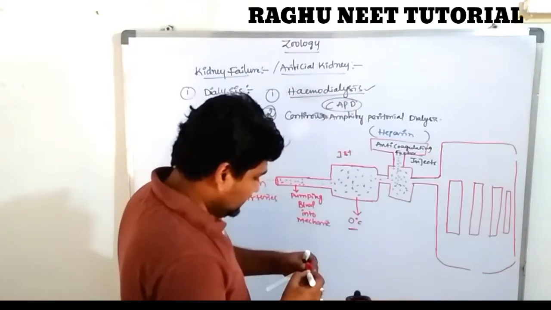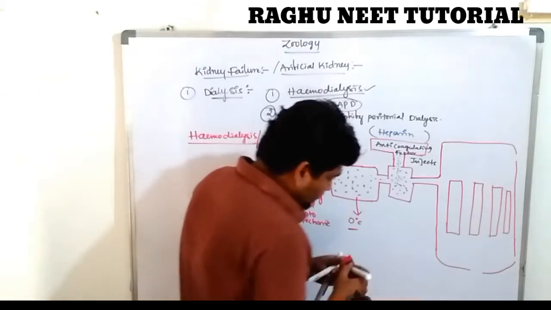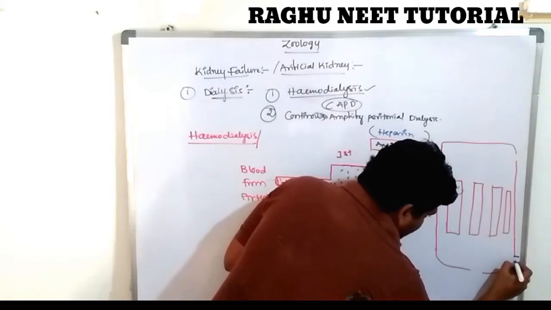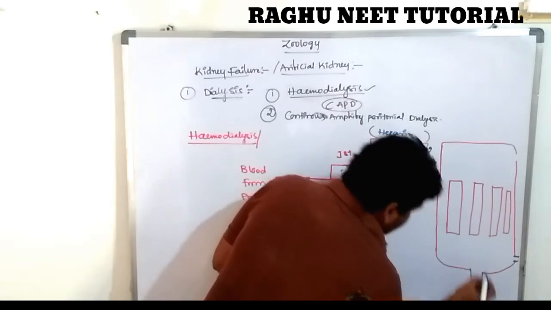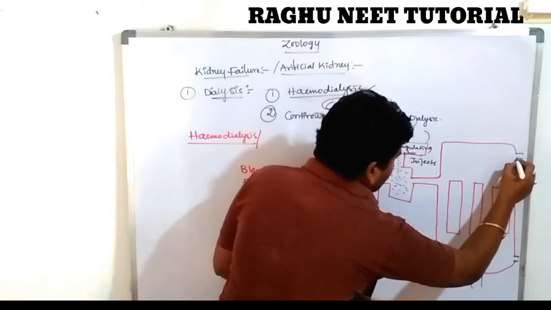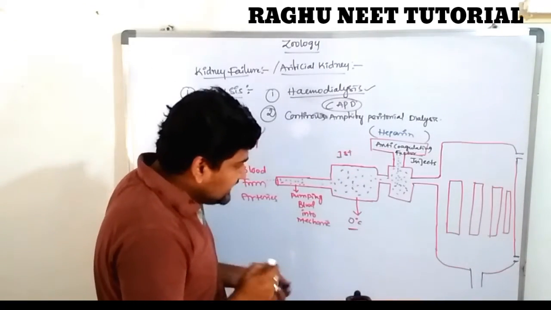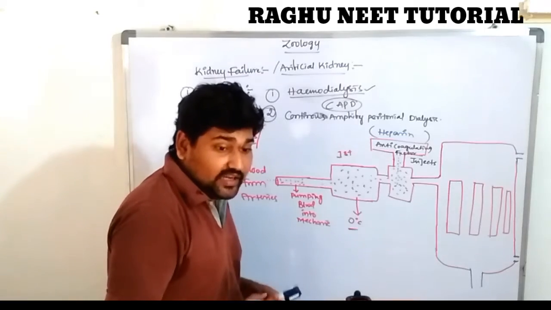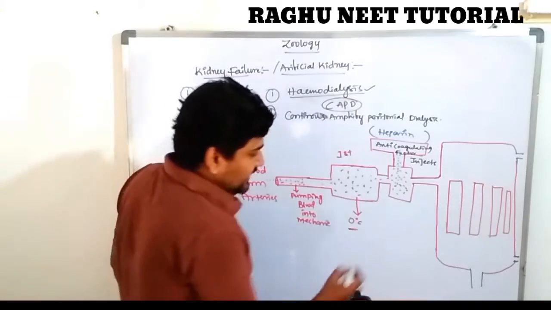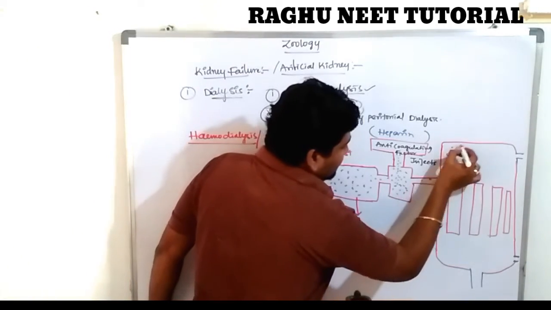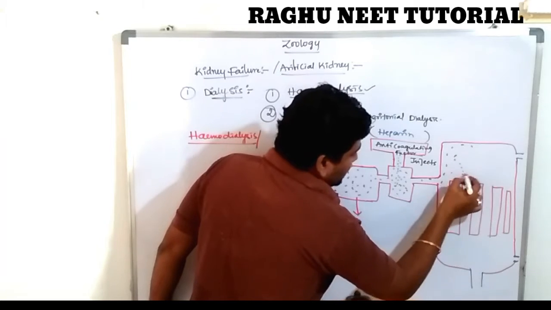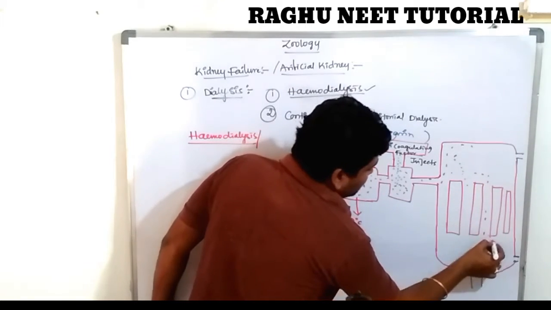When the blood enters into the hemodialytic device, the blood spreads into all the chambers.